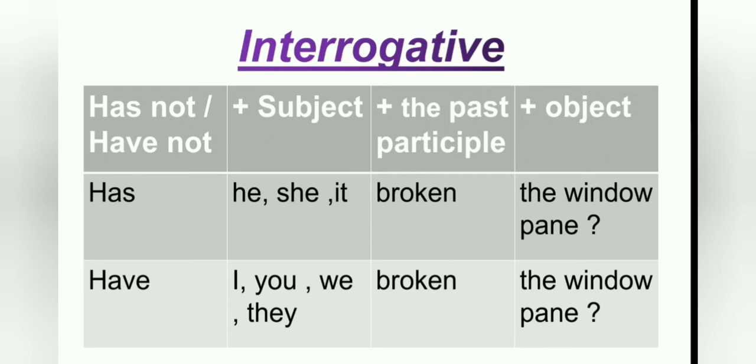Here is has, he, she, it as subject, and then the past participle of broken and the object the window pane. Same thing here: have, I, you, we, they as subject, and the past participle of the verb broken and the object the window pane. Hope everyone can understand these three sentence formations.